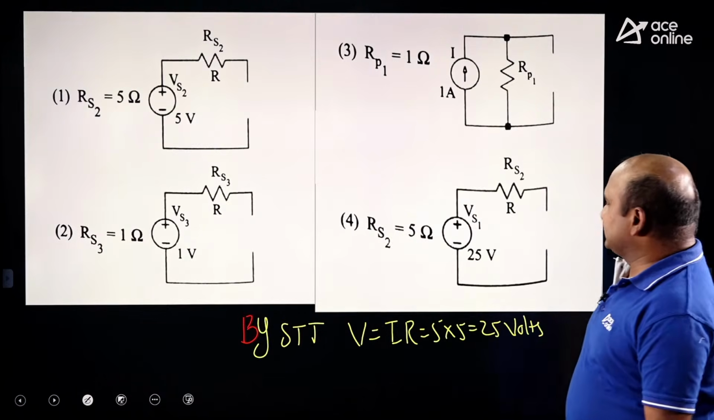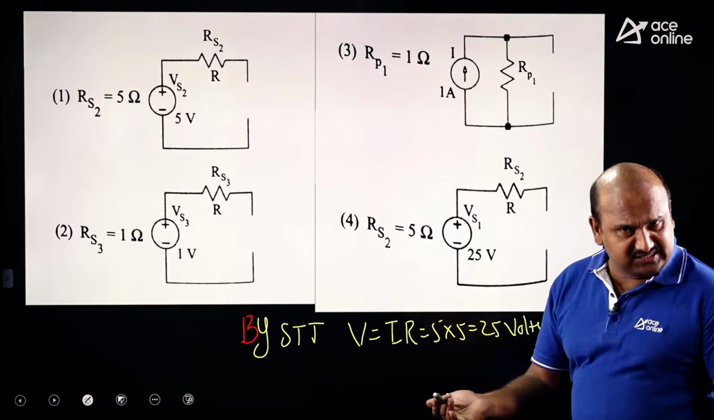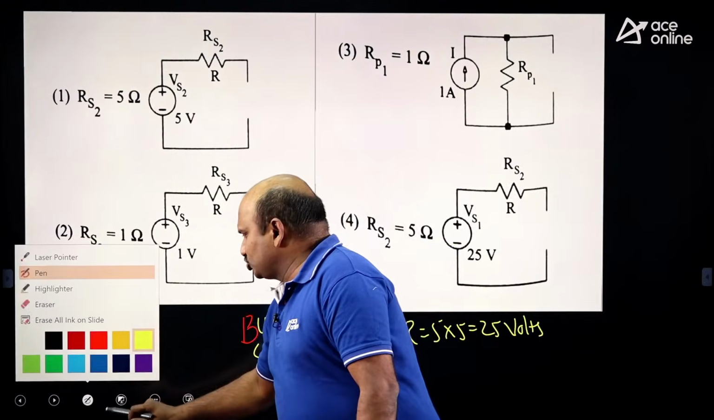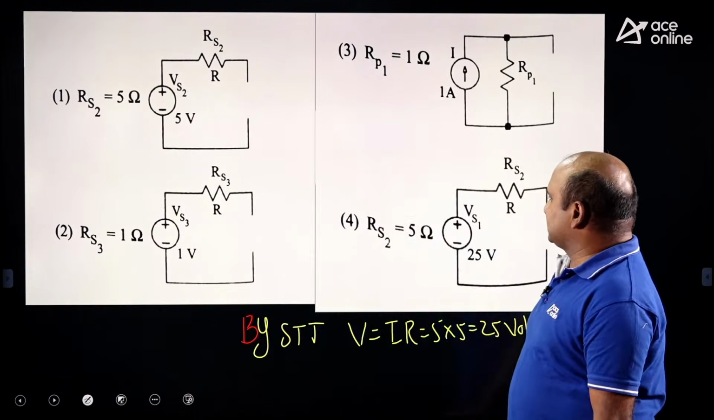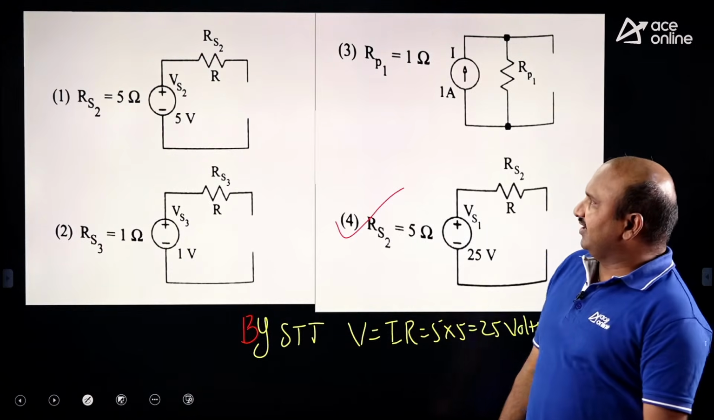Then definitely I can say that here 25 volts with Rs equal to the same resistor should be connected. It should be the same resistance connected. That's why the fourth one is the correct one. It's very simple here, right?